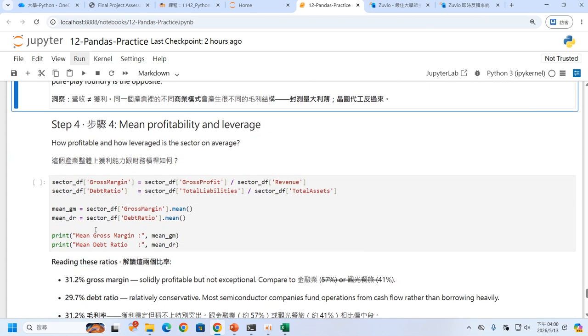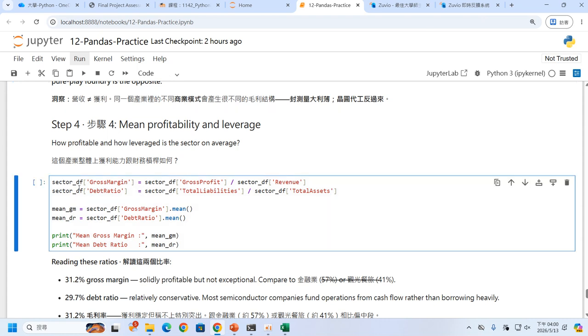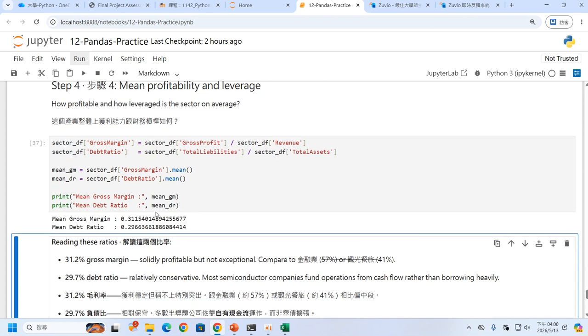Okay, so now we will keep going. The step 4 is just try to get the mean of the profitability and the debt ratio. Okay, so you can see here I just created two variables. One is gross margin, using the gross profit divided by revenue, and the debt ratio is total liability divided by the total assets. And I got the two means, so I just got the two numbers. Actually, that is just two numbers, but we try to understand these two things.